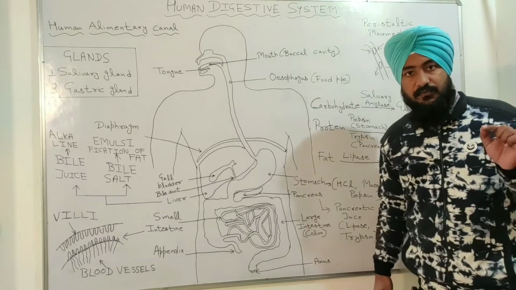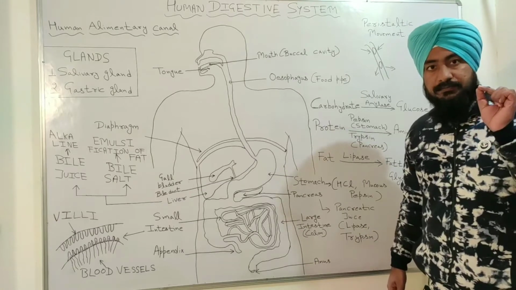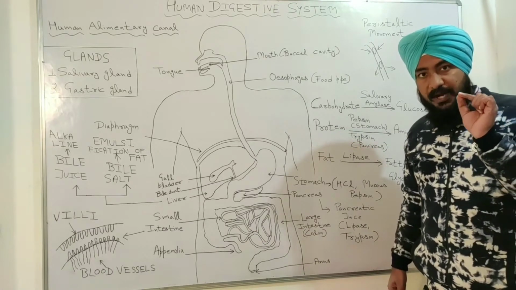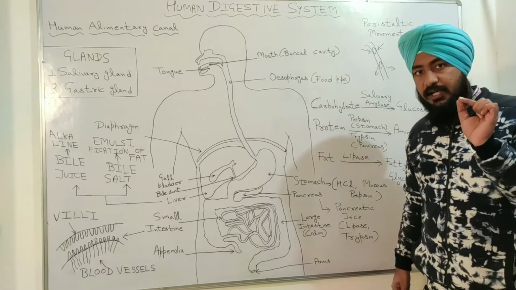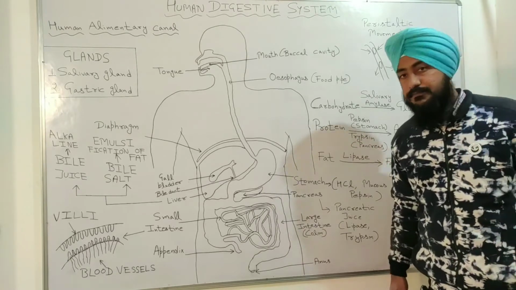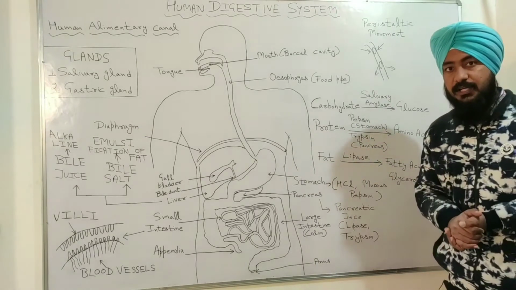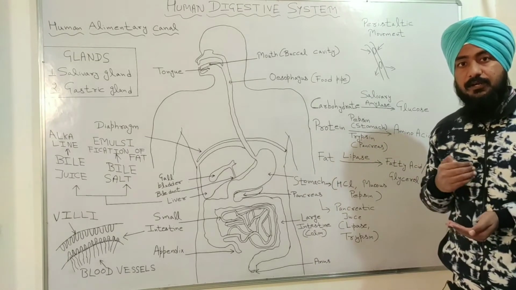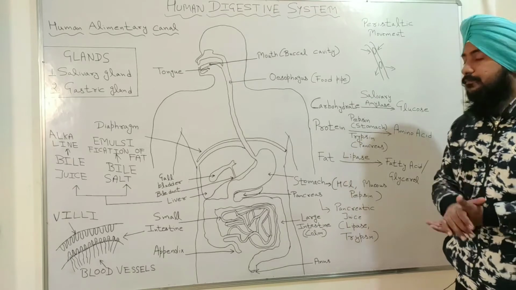Now the question arises, what is an enzyme? Enzymes are biocatalysts which make the metabolic reactions fast in our body.